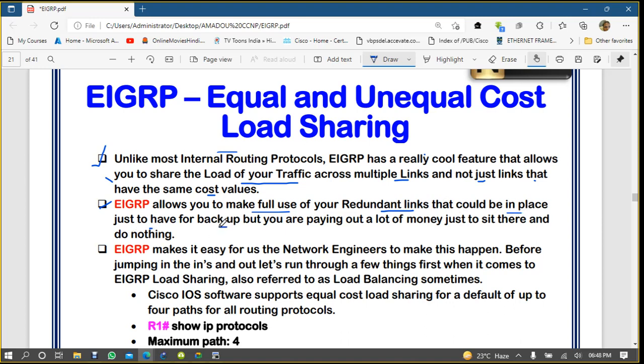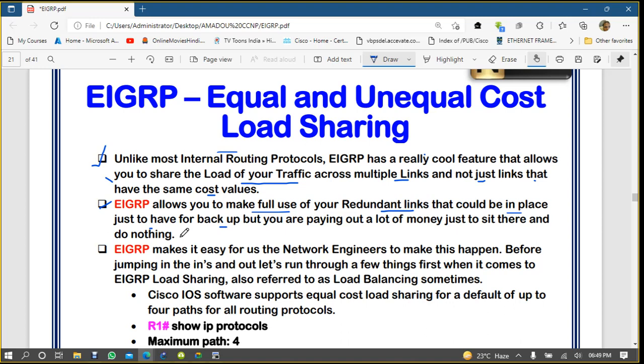EIGRP allows you to make full use of redundant links that could be in place just for backup. Normally companies configure their networks with two separate links, always for backup. They always think maybe one ISP is down or maybe a link is down. Do you think that bank operations will be down? No, no, no. They always have some kind of backup power, backup links like that, right? So if the upper link, maybe the ISP one link, hasn't gone down for the last 6 months, for the second ISP you will still be paying, right?